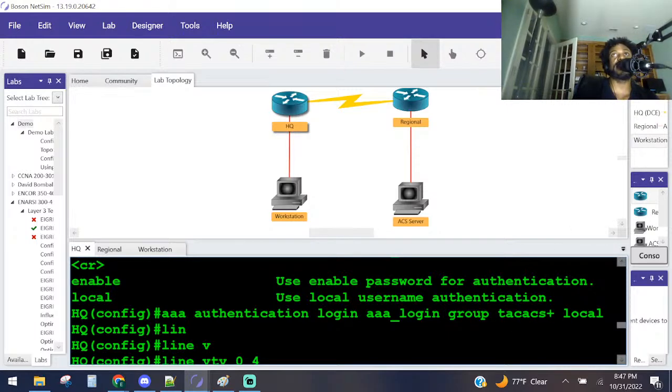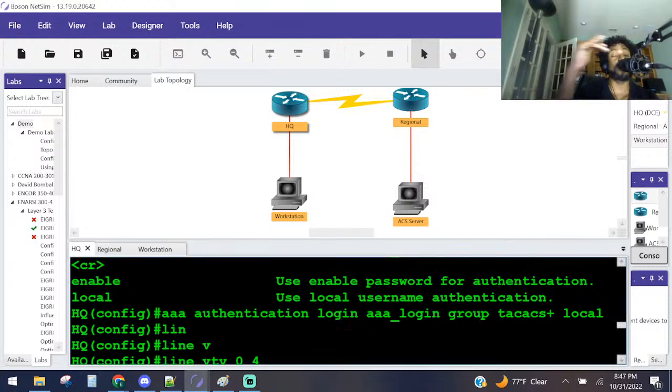The next thing we want to do here is, let me see here. I've got so many damn windows over here, man. There it is, right there. Oh yeah, the other one was the AAA exec method, which is an authorization method.